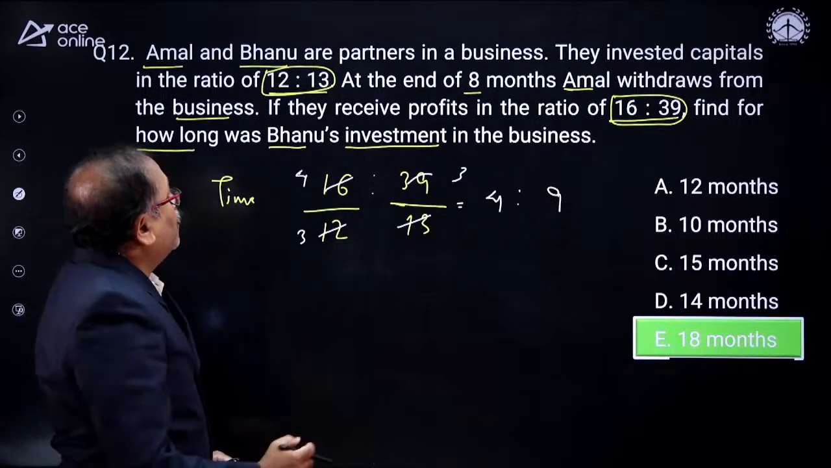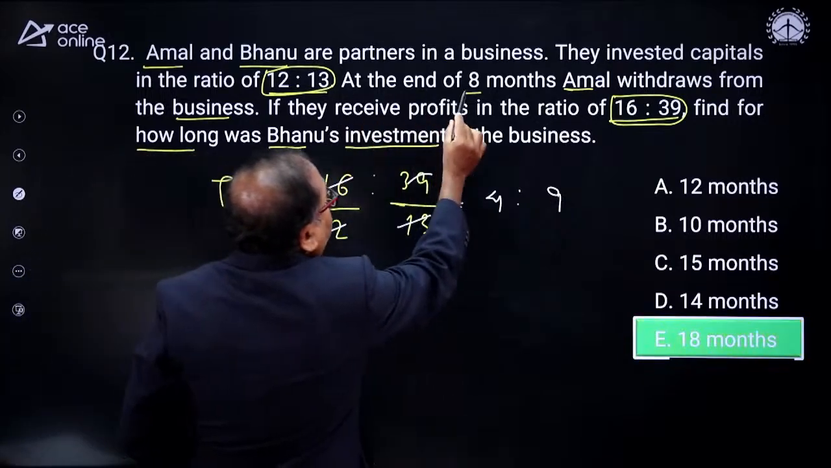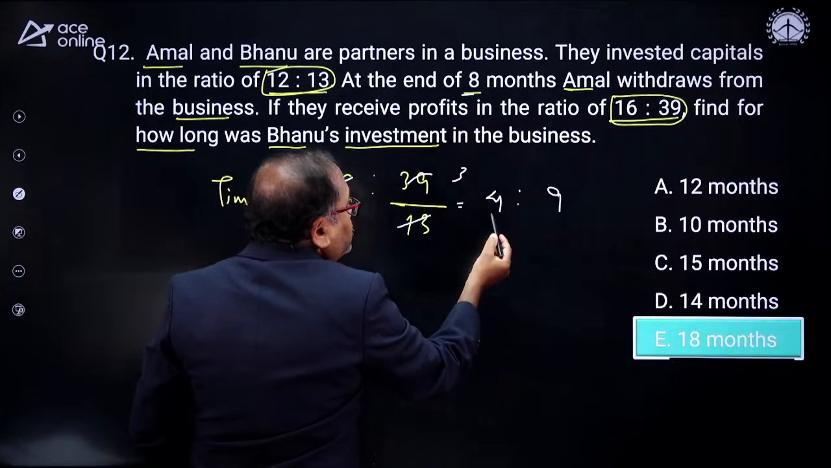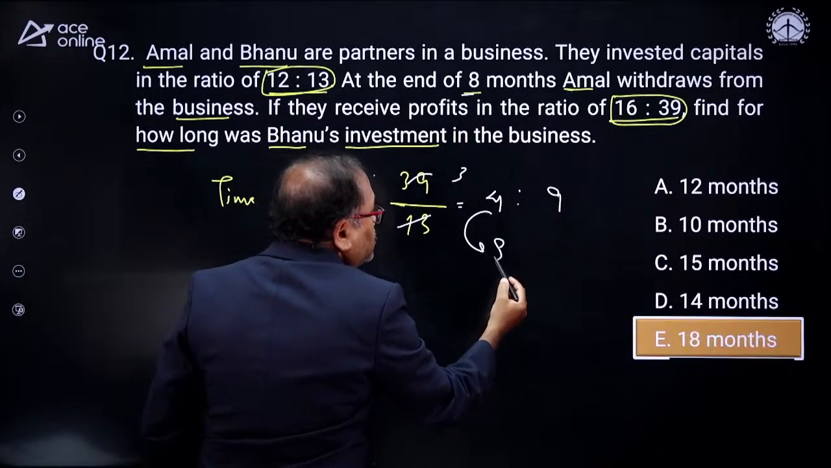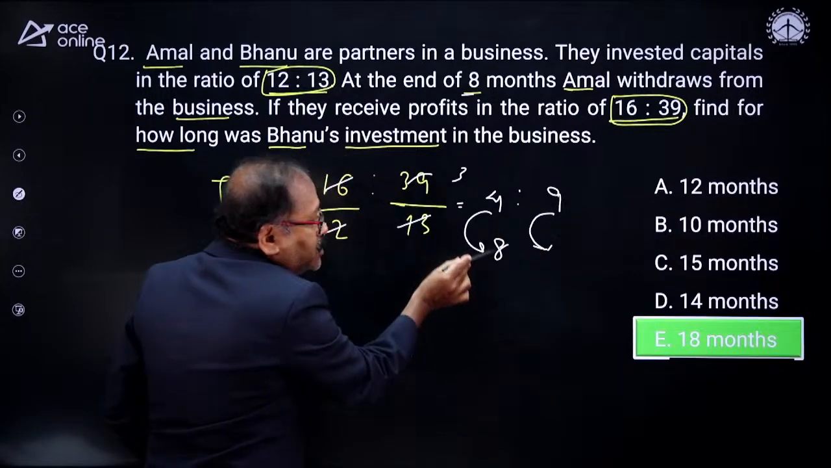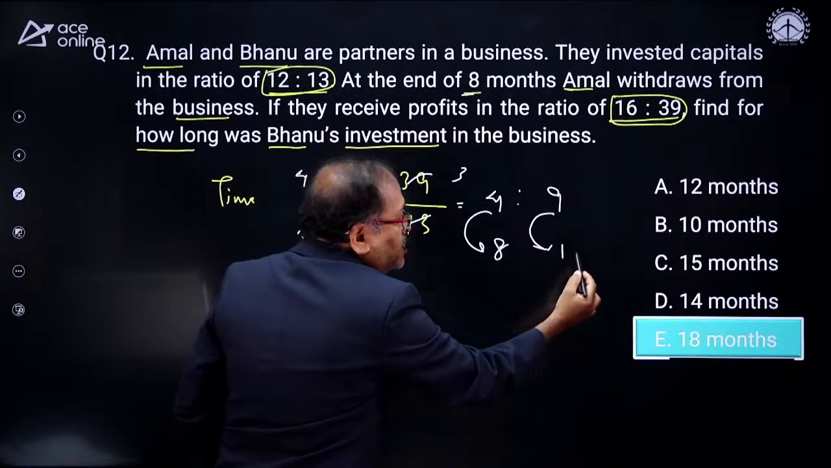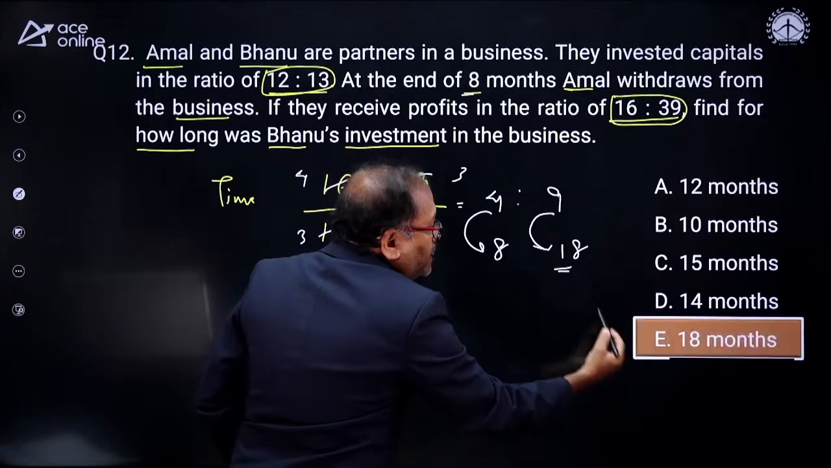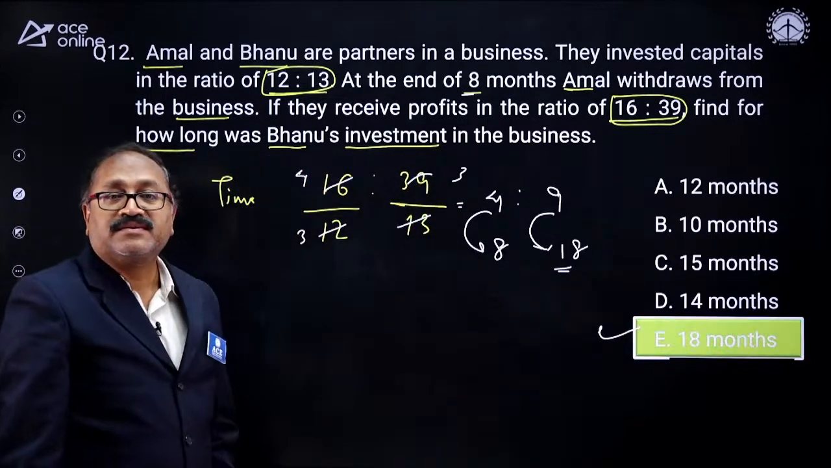That's over. Now, it is said that A was in the business for how many months? 8 months. So, when this 4 part is 8, then this 9 part will be how much? Can you see that this is 2 times? So, the 9, it is 18.